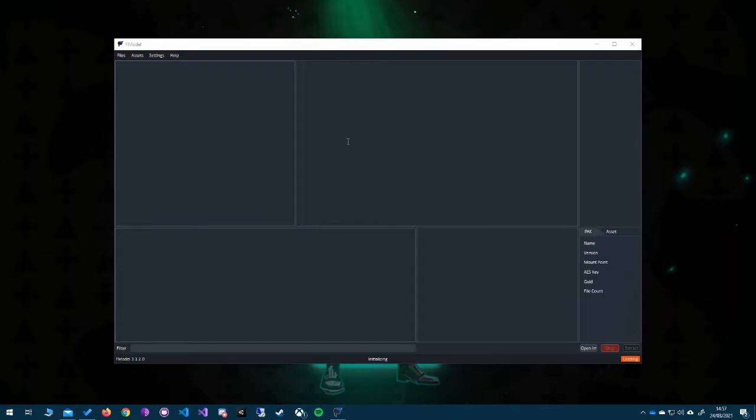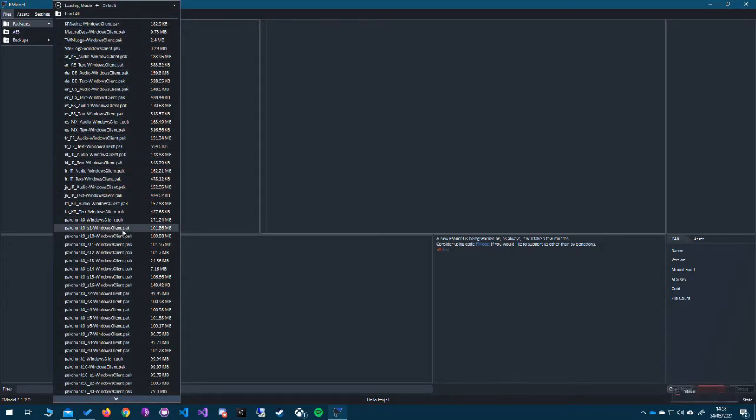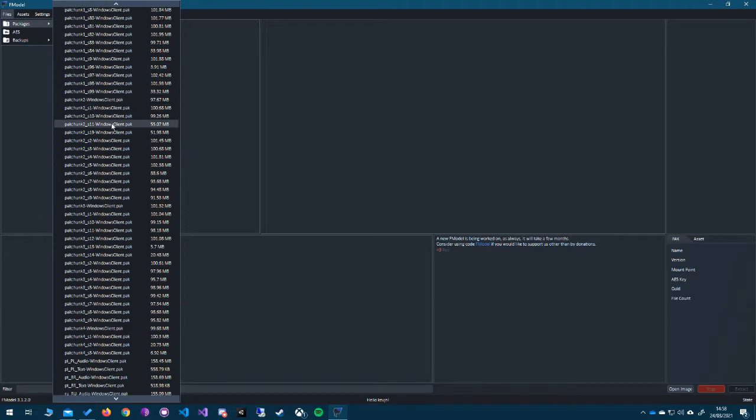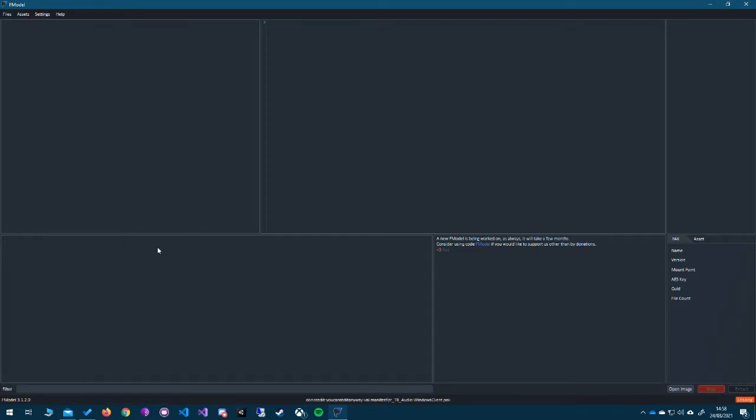Okay, so as you can see, my FModel's opening up. There we go. And we will start with making sure our game is on the right version, Valorant Live Magic, and we can go into our packages. Now I'm wanting the Turkish files, so I believe if we scroll down here, if we just find TR, there we go, TR Audio Windows Client. So once that's loaded up, I will talk you through the process.